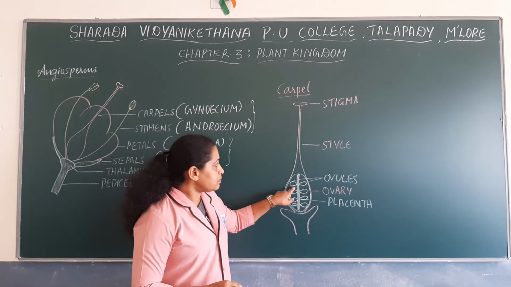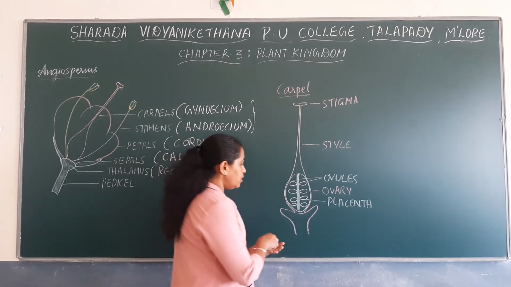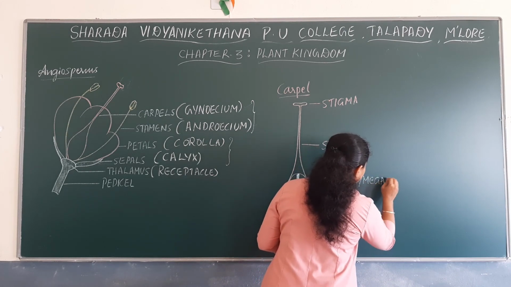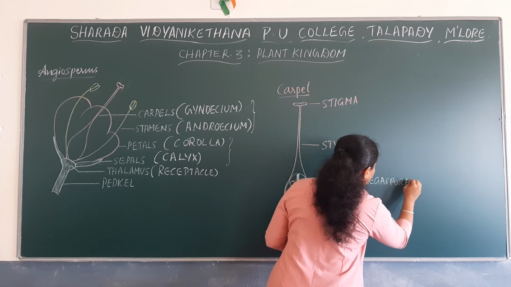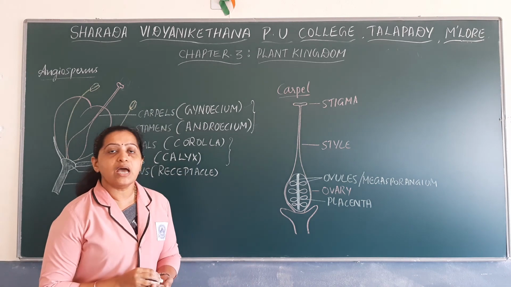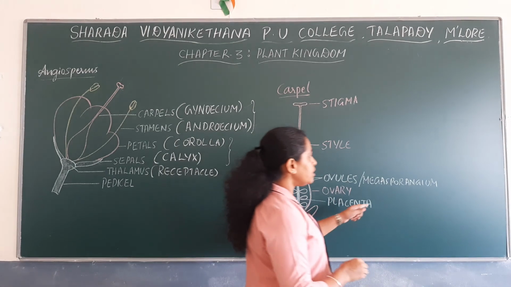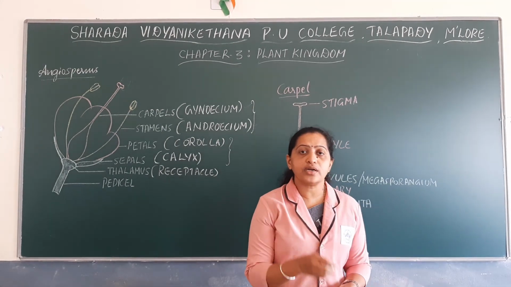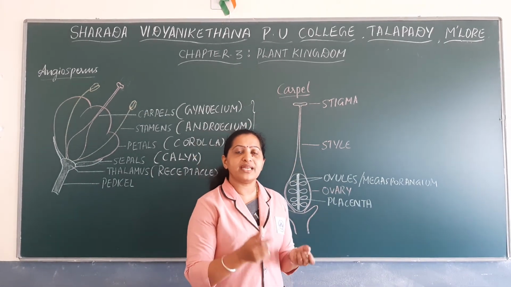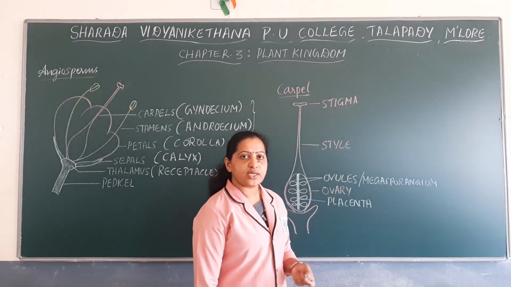These ovules are called megasporangium. Note it down. Ovules are also termed megasporangium. Each megasporangium or ovule has a certain tissue in it known as nucellus tissue, and there are various parts in a megasporangium. Megasporangium is otherwise called ovule.